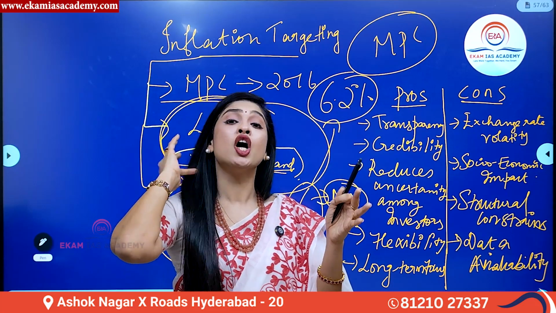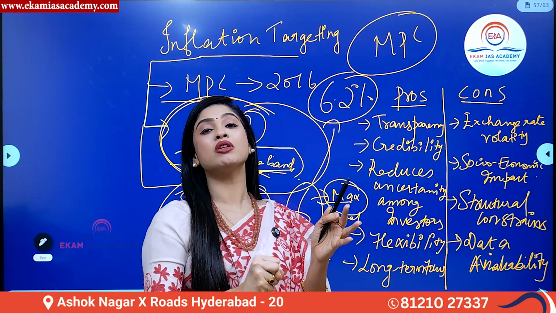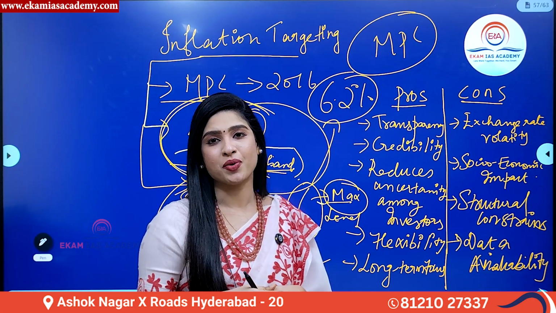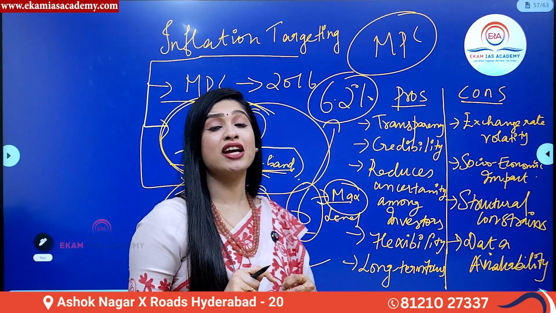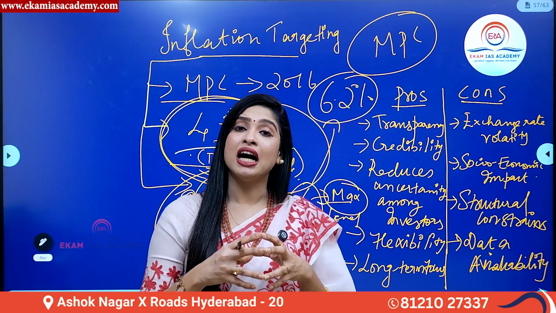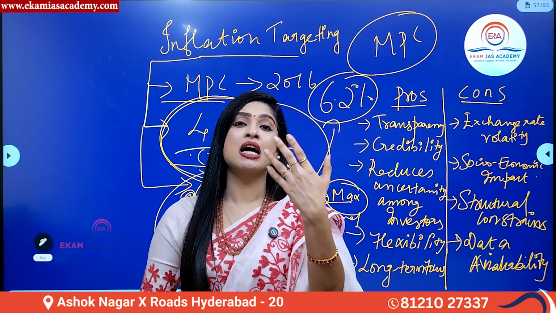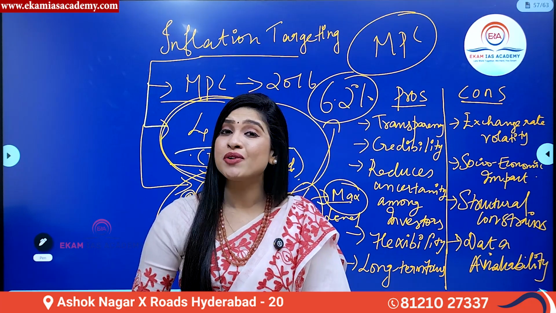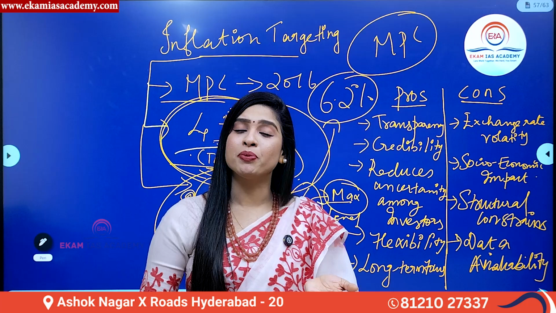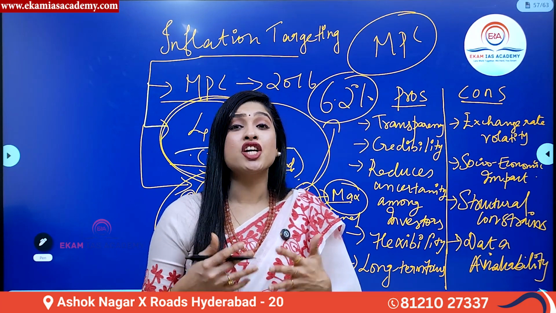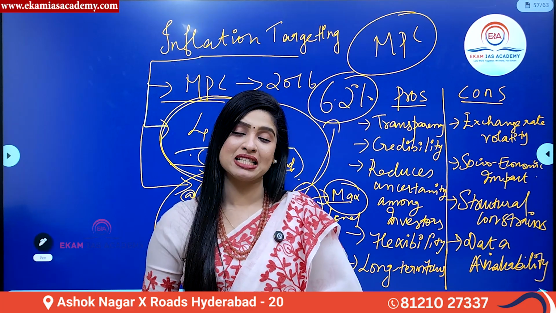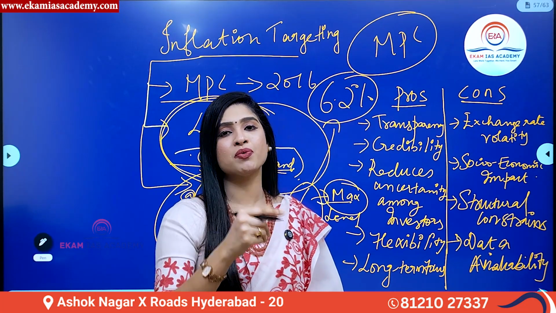Because we have the target, we are trying to bring down these inflation rates. How? By regulating the interest rates in our country, India. This inflation targeting is very important because not only India, other countries are also following it. For example, New Zealand was the very first country to adopt inflation targeting. Australia and many other countries have adopted it. So India also felt that we have to follow such global practices. That is why inflation targeting was brought in.